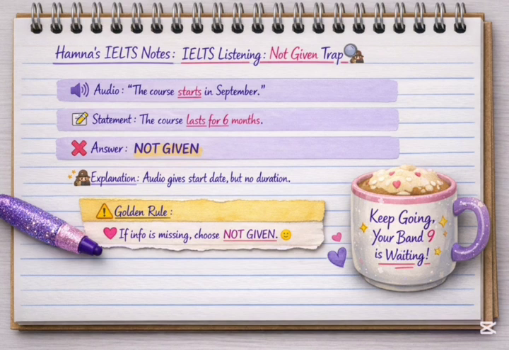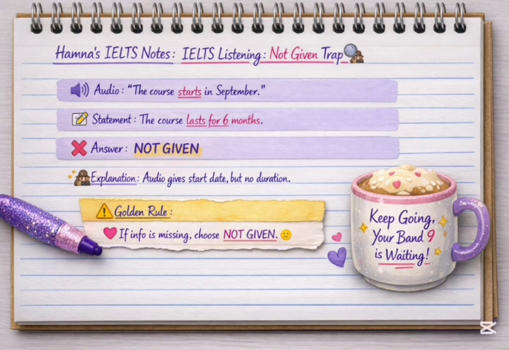The question was the course lasts for 6 months, but the audio is only saying the course starts in September. It's not talking about how many months it lasts for. That's it. So when the information is missing, choose not given. Some people assume and then write false. No. If the information is missing, choose not given, not true or false.